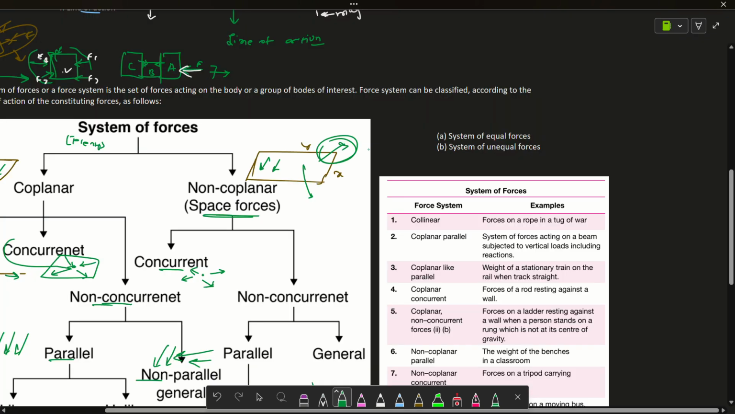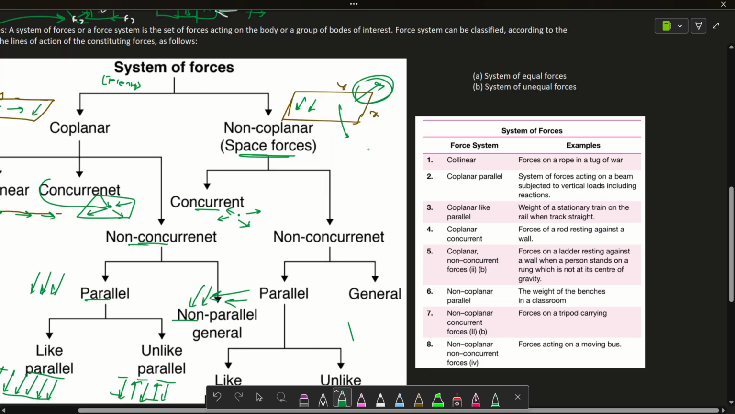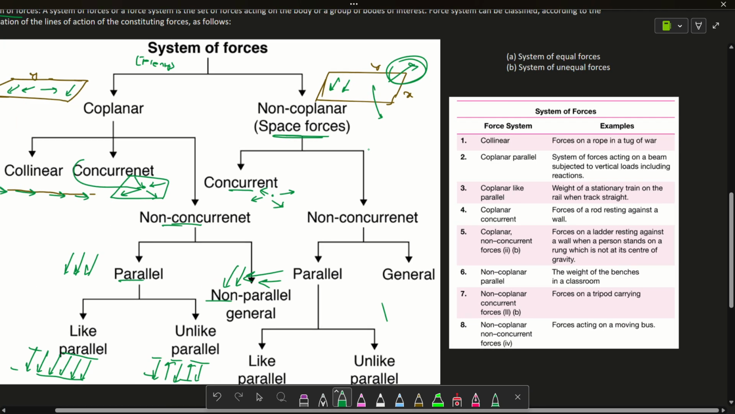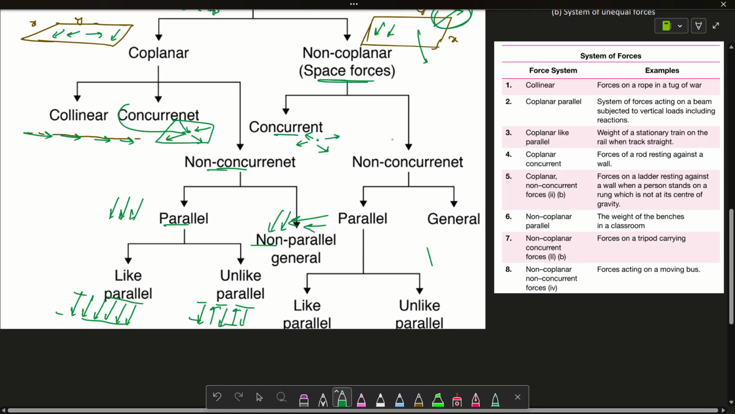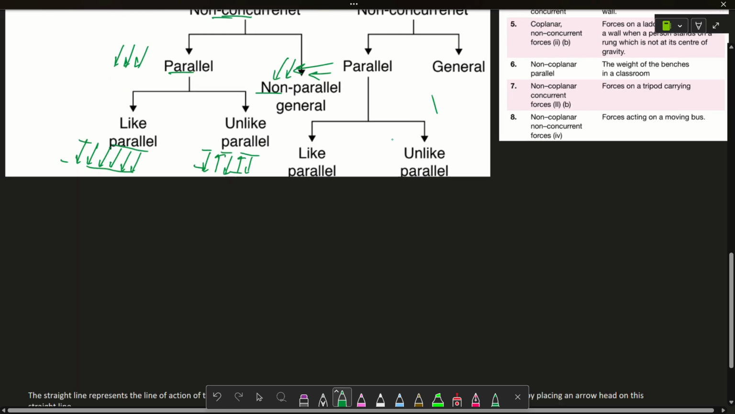Here are some examples of the system of forces. You can read the examples by yourself. I'm not going to explain this, it is very easy. I thought it was an important thing, so I just cut and pasted the picture here.